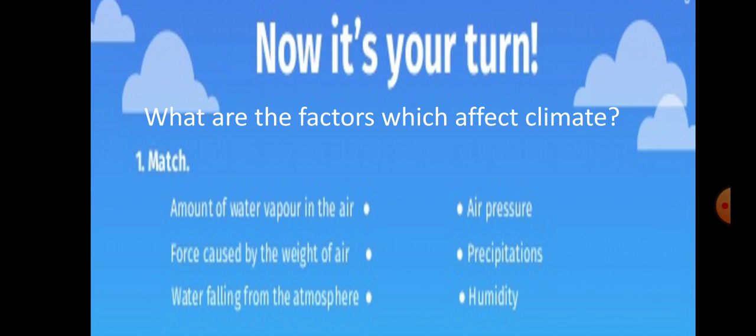Right, guys? I hope you have got the idea regarding the climate and how it is affected. Thank you, guys.